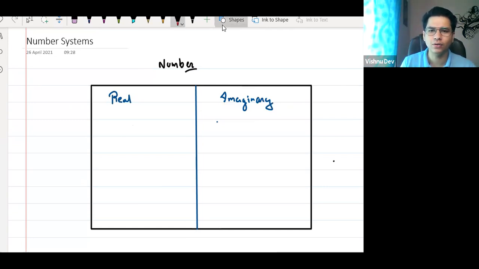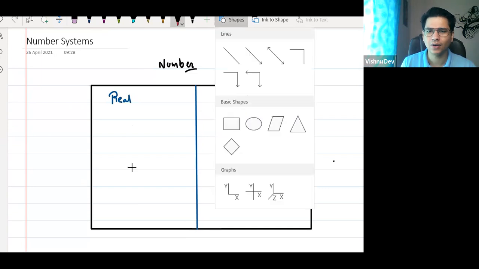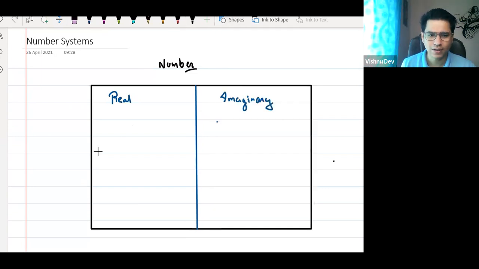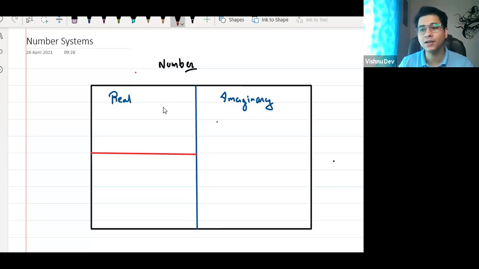This whole thing is a real number, and it is further divided into two parts. What are the two parts called? Anyone have any idea? Whole and natural numbers? Rational numbers? No, it is rational and irrational.